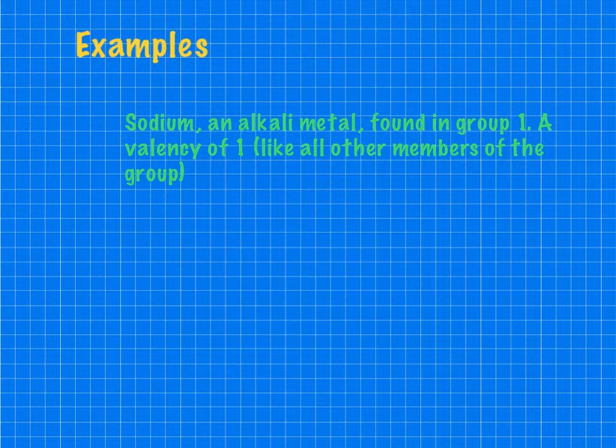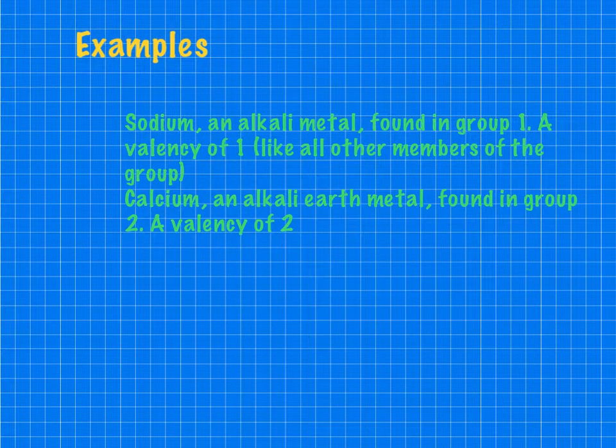Right, so let's go through the examples. Sodium is an alkali metal. It's found in group 1, so it will have a valency of 1. Metals have the valency corresponding to the number of their group. If we go to the next column over, we've got calcium, an alkaline earth metal. Notice the difference in name, different group, different number of valence electrons, different valency, and in this case it is 2. Calcium's relations like magnesium, barium and strontium will also have a valency of 2.